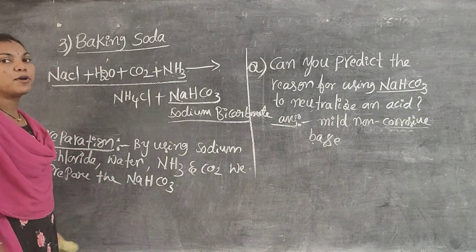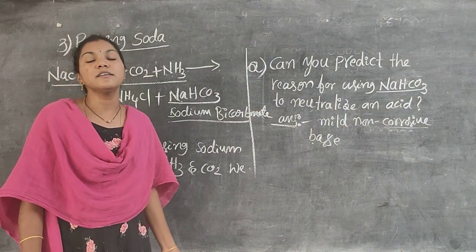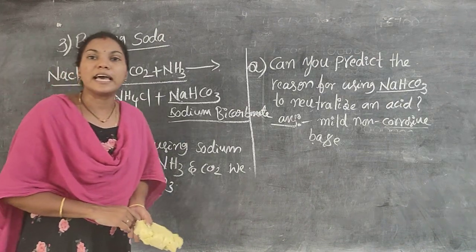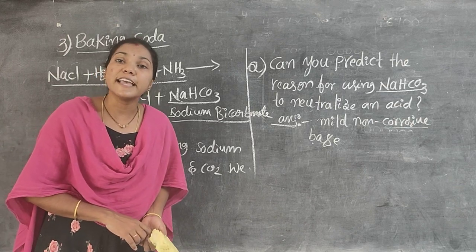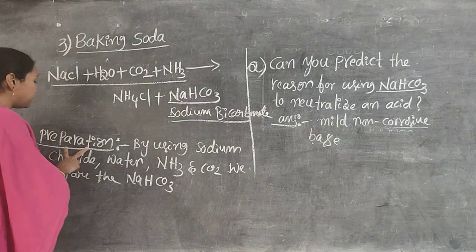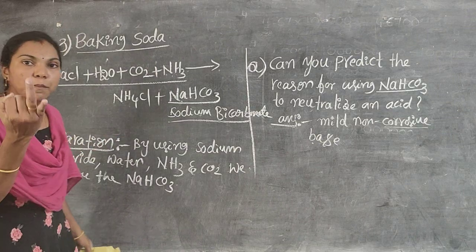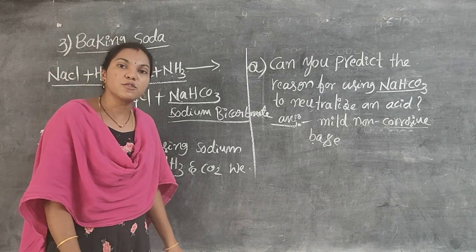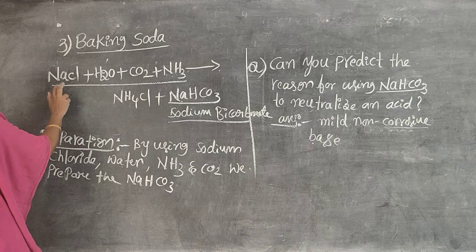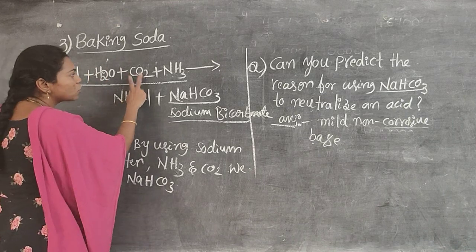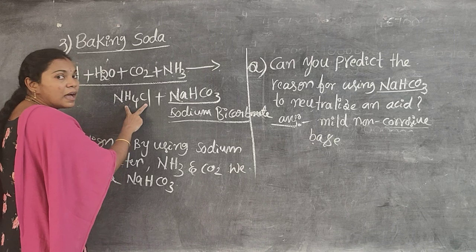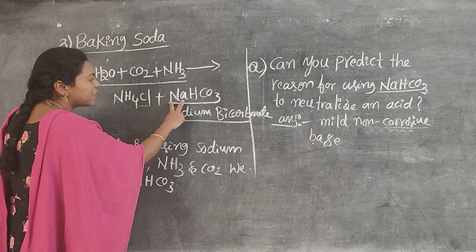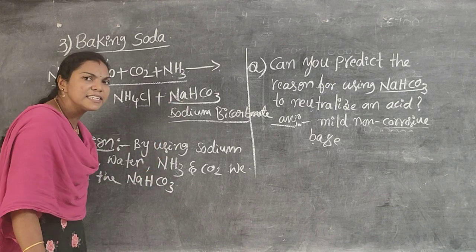Here is the third compound, which is prepared from the sodium salt, sodium chloride. Baking soda is the general name. The chemical name is sodium bicarbonate or sodium hydrogen carbonate. The formula is NaHCO3. To prepare it, we use sodium chloride, ammonia, water and carbon dioxide. Using these four ingredients, we prepare sodium bicarbonate. See the equation: NaCl plus H2O plus CO2 plus ammonia. Ammonia removes the chlorine present with the sodium atom as NH4Cl, and the remaining one is sodium bicarbonate, NaHCO3.